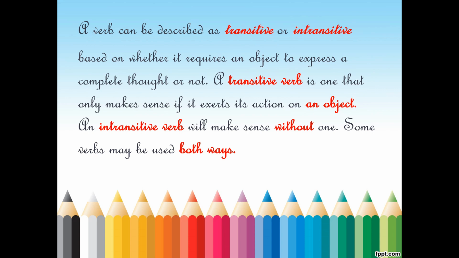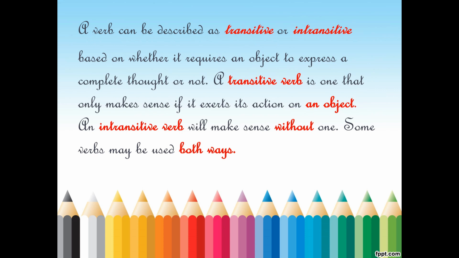So now you come to know what is the role of the object. The object is nothing but to give a complete sense, the complete meaning of the sentence. If with the object we are getting complete sense, then those are transitive. Without an object, if we are getting the complete sense, those are intransitive.